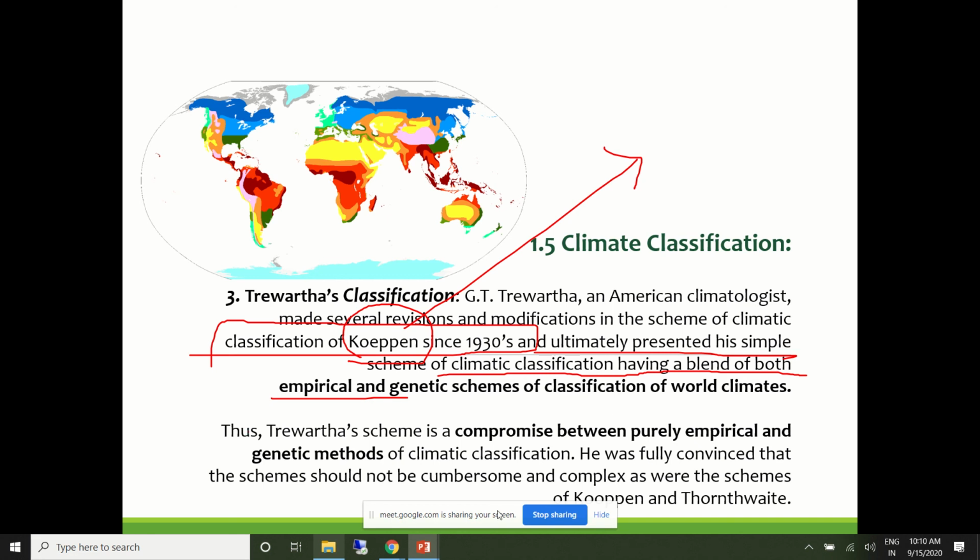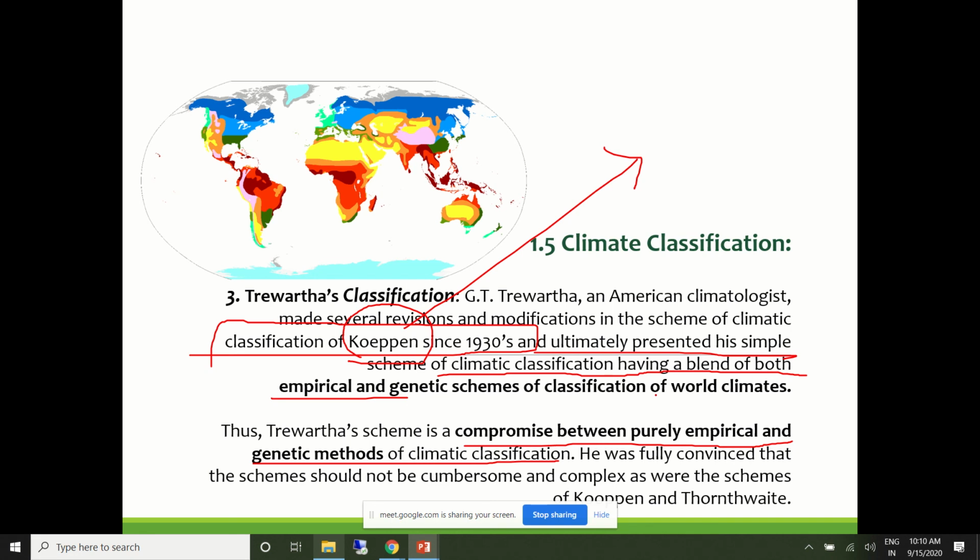It is a kind of compromise between purely empirical and genetic methods of classification of Earth's climate. He insisted that the classification should be simple and not complex, so that it is user friendly for others. It is a simplified version of Köppen's classification.